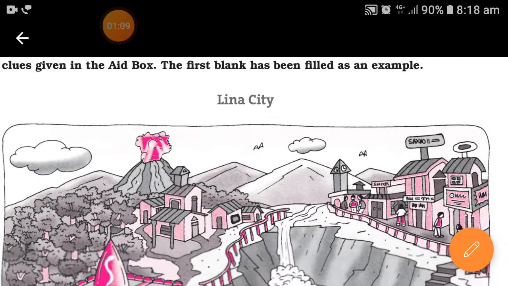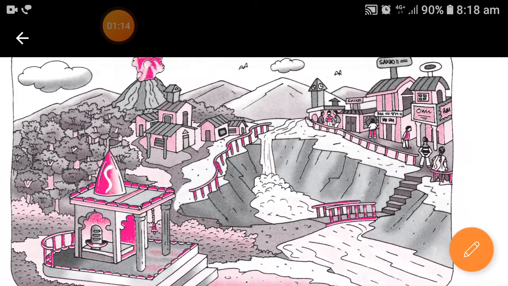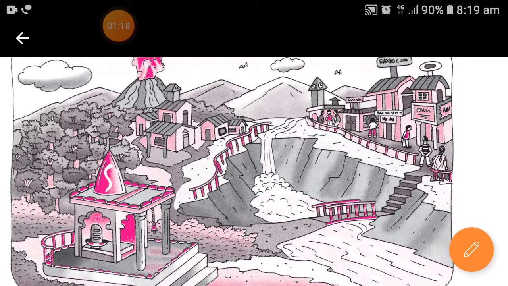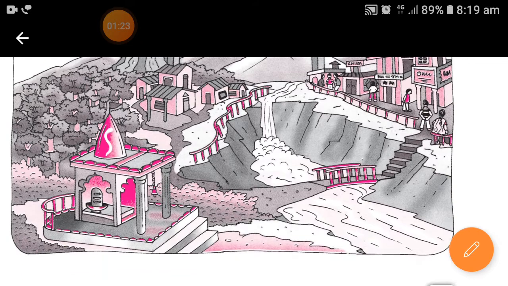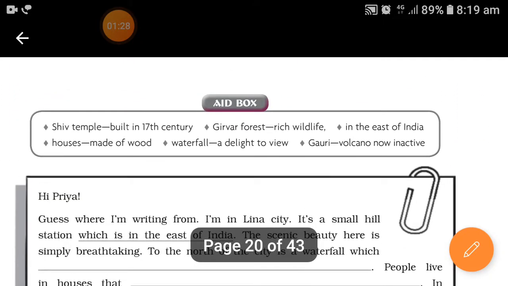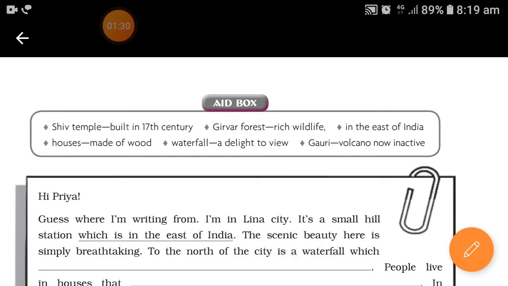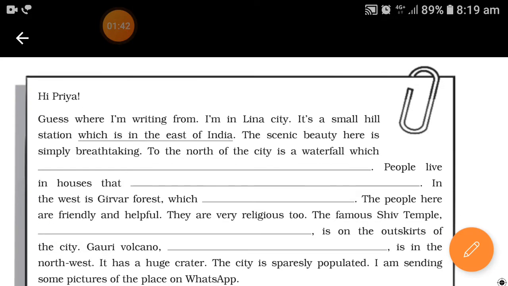Okay, in worksheet number 9, we will be using adjective clauses. This is the picture of Lena City. It's a beautiful hill station. You can see there's a waterfall, there are houses made of wood, there's a forest also. This is a famous Shiv temple. And these are the words given in the box which you will be using to complete the sentences. So when we have to describe the Shiv temple, we'll say it was built in the 17th century. So like that. So let's do the letter.